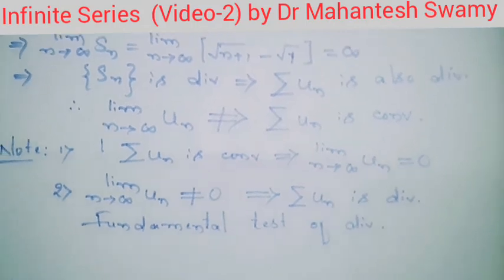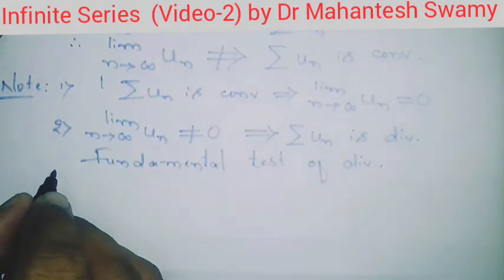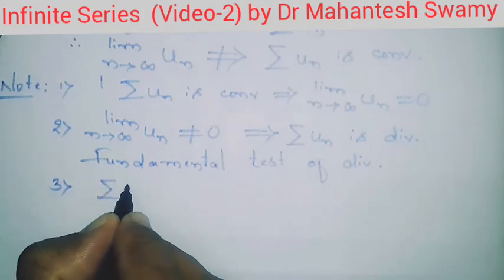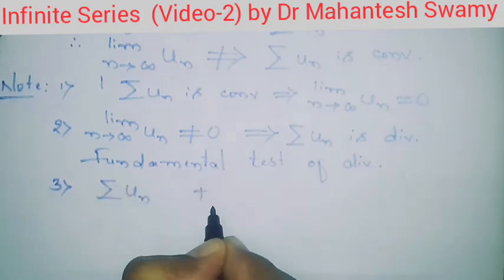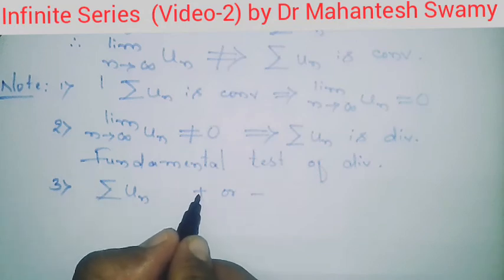Along with these two remarks, we have to consider two more remarks. The third remark is that in a series summation un, if we add or subtract some terms, then the nature of the series remains as it is. If the series is convergent or divergent, it remains the same even by adding or subtracting some terms.